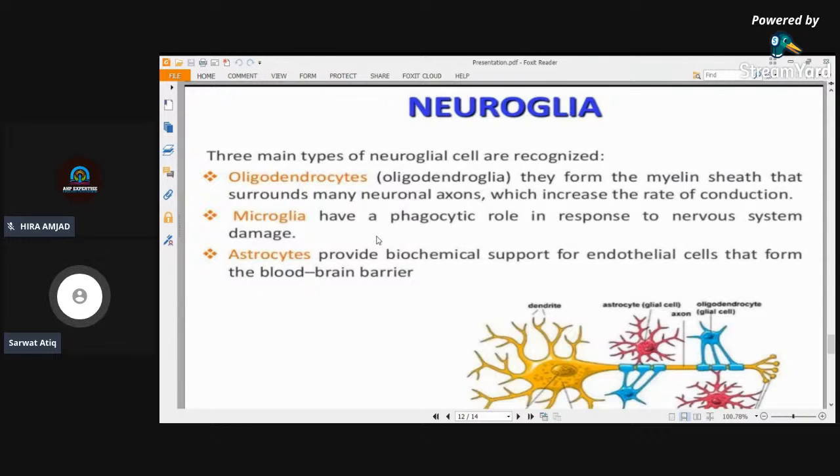These endothelial cells are delicate, so they need physical or biochemical support to be maintained and not rupture. The astrocytes provide this support, so when the blood pressure increases, the endothelial lining does not burst when the blood pressure becomes too high.